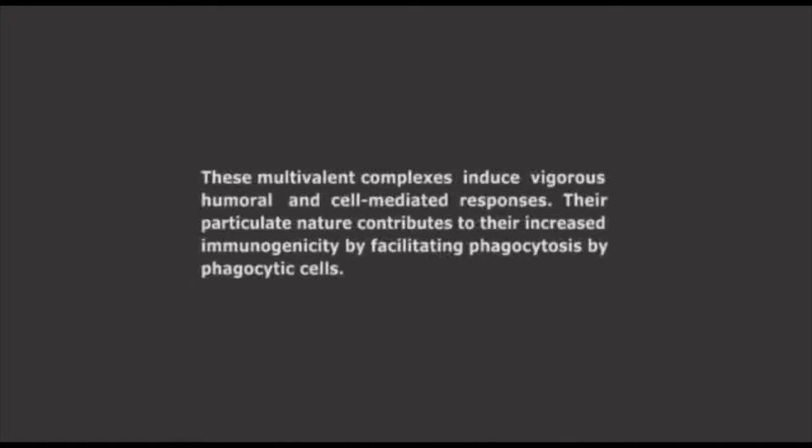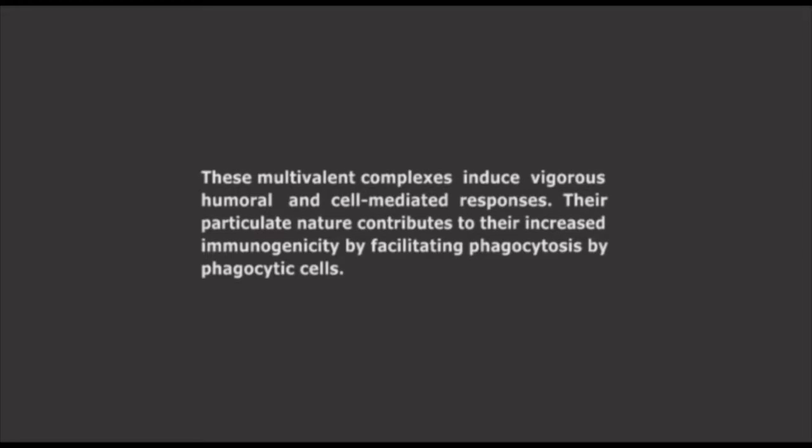Multivalent subunit vaccines. These vaccines employ solid matrix antibody antigen, SMAA, complexes by attaching monoclonal antibodies to particular solid matrices and then saturating the antibody with the desired antigen. By attaching different monoclonal antibodies to the solid matrix, it is possible to bind a mixture of peptides or proteins composing immunodominant epitopes for both T cells and B cells to the solid matrix. These multivalent complexes induce vigorous humoral and cell-mediated responses.